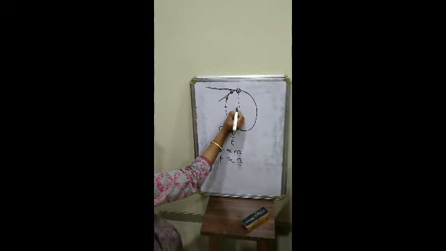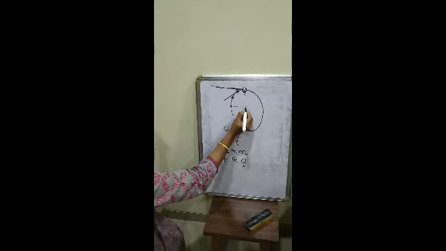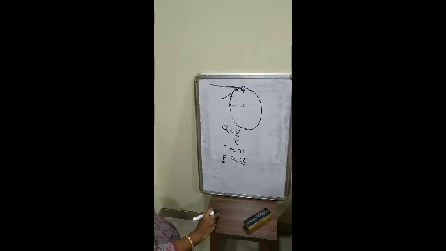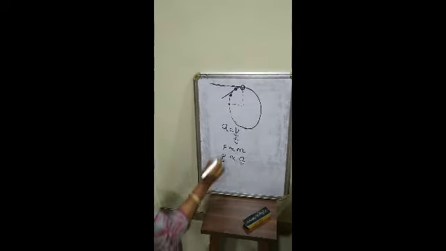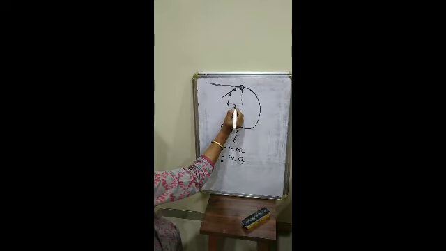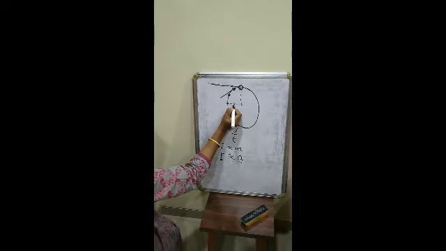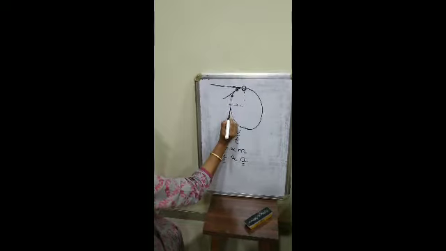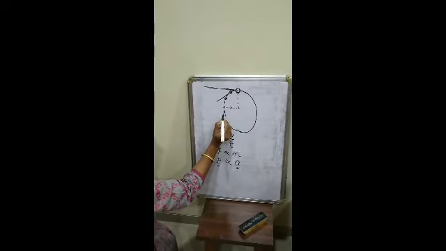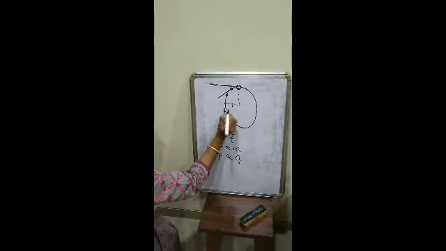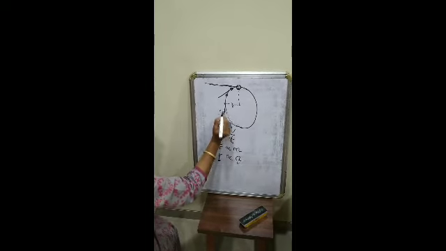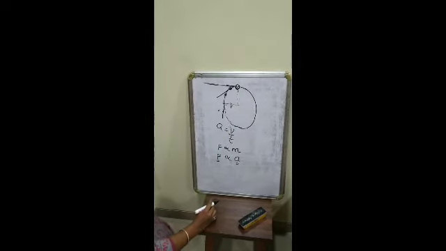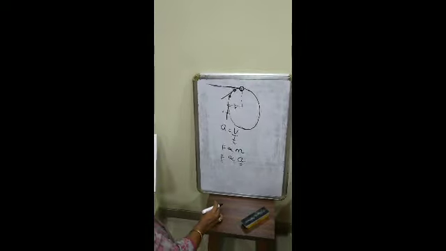And this force is directed towards the center of the circle. Here, this is the direction of force and this is the direction of velocity. Now, the direction of force and the direction of velocity are at right angles to each other.